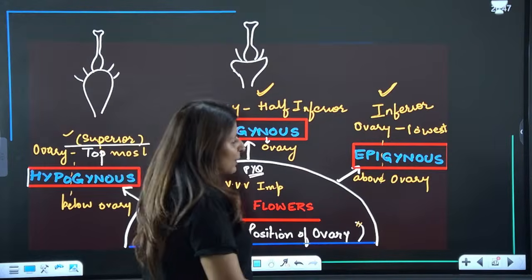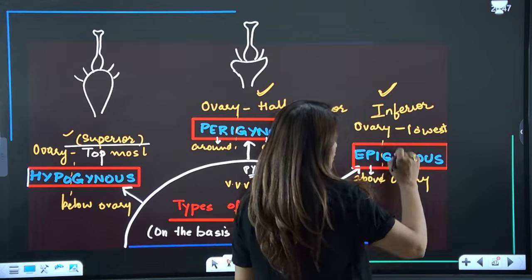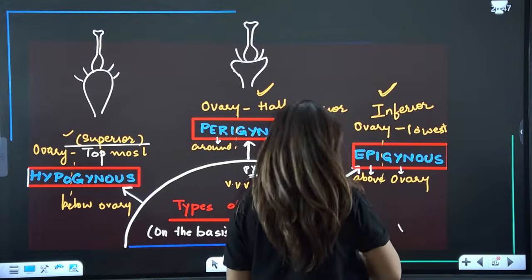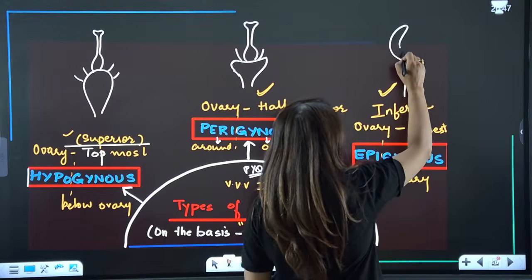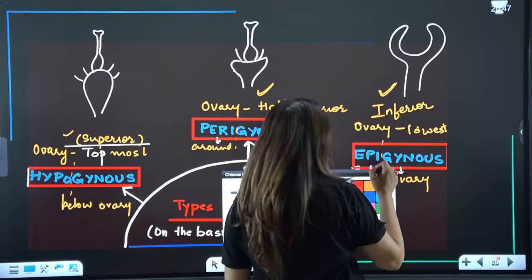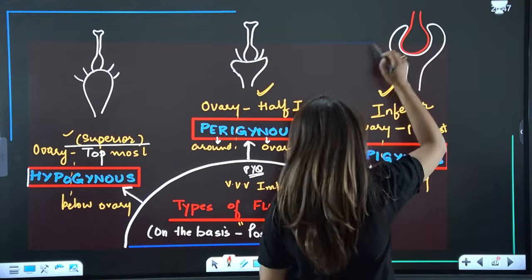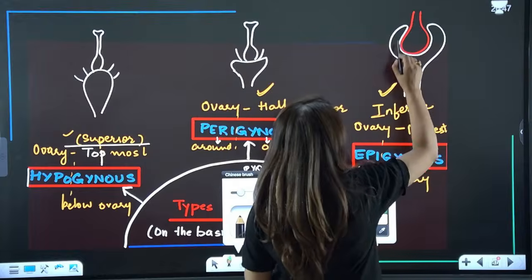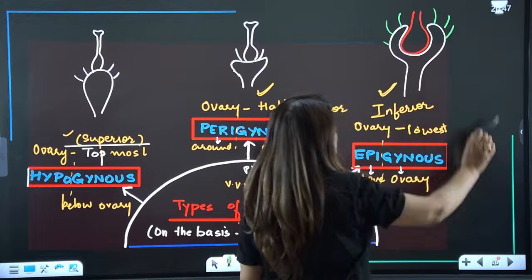And then we have epigynous, guys. Epi means above the ovary. So all the structures will be present above the ovary because this is the shape of the thalamus. So the ovary is going to go here. In this case, all the other structures will arise above the ovary like this.